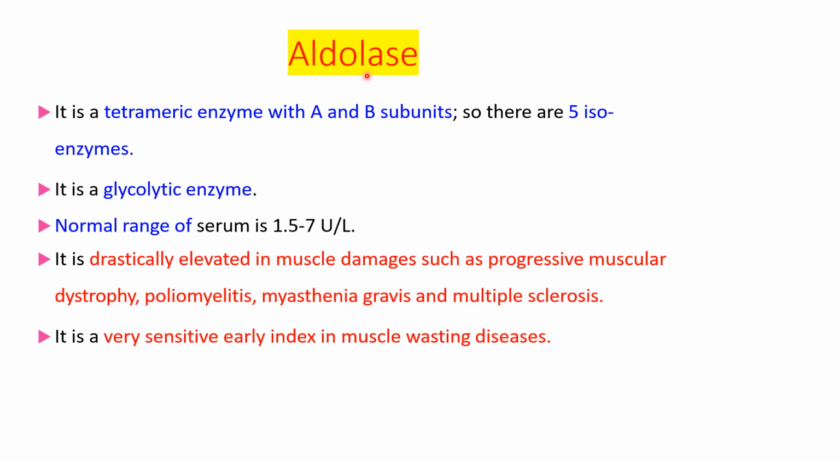So it is an indicator for muscle diseases. Aldolase level increase means there is some disease of the muscles. For example, progressive muscular dystrophy, poliomyelitis, myasthenia gravis, or multiple sclerosis, or there may be muscle wasting diseases. So that is the importance of aldolase.